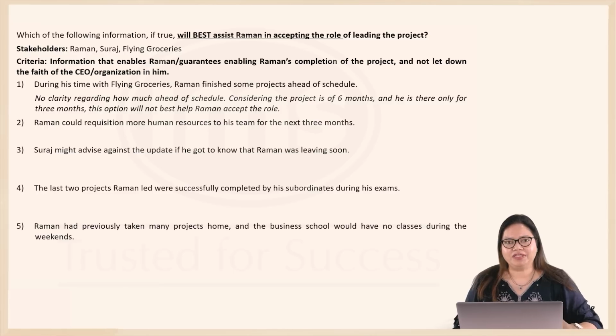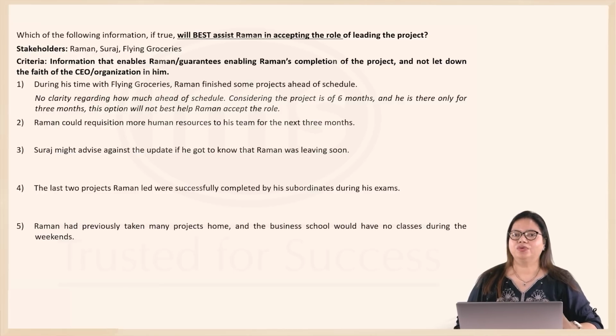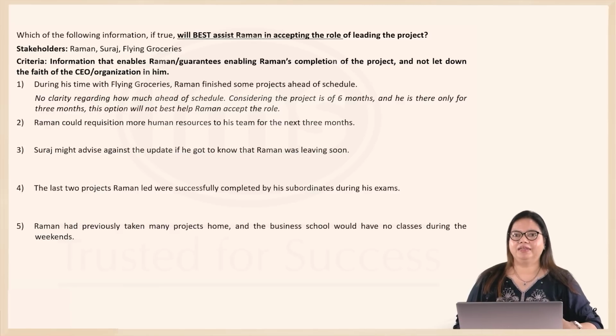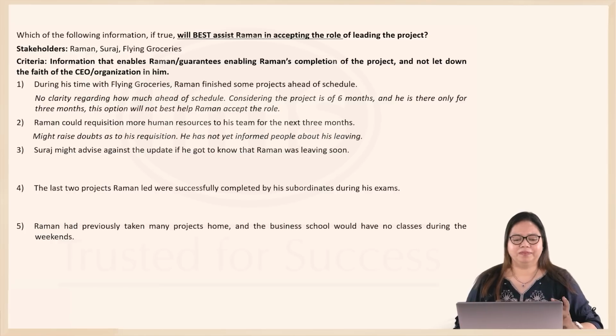Moreover, requisition of additional team members also must go through the several layers of organizational hierarchy. And Suraj might soon hear of this. The superiors, top management might soon hear of this and may want to inquire why he is doing this. So this might mean that Raman ends up revealing that he's leaving in 3 months. Not the best thing to do, indeed.